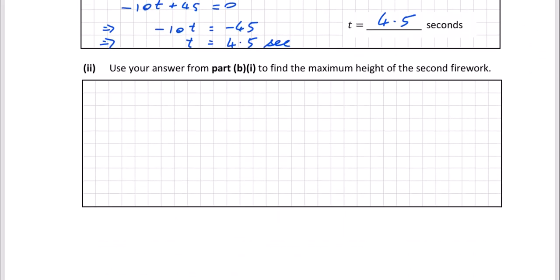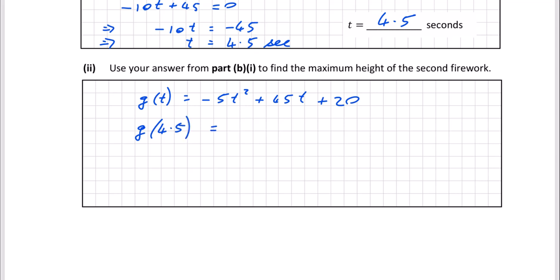Okay, so let's have a look at the next part. Use your answer to part B1 to find the maximum height of the second firework. We know that it takes 4.5 seconds, but what's the actual height? So what you do is you write down the original function, which is g of t is equal to minus 5t squared plus 45t plus 20. We want the time to be 4.5 seconds, so really we're looking for g of 4.5.